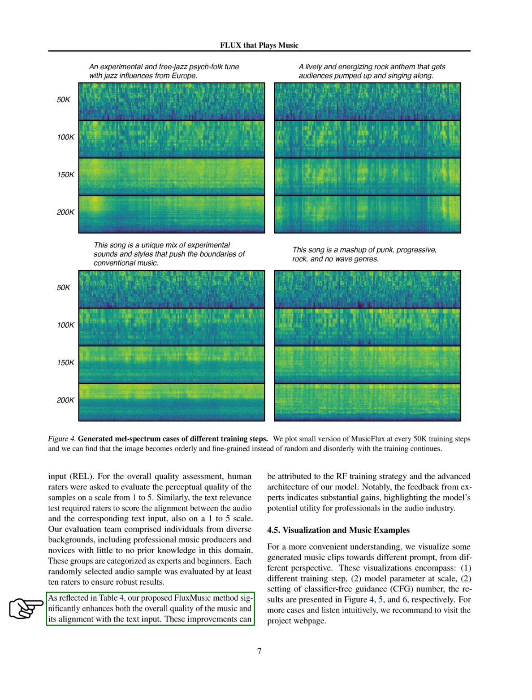Our findings indicate that FluxMusic significantly improves both the overall quality of the music and its alignment with the text input, thanks to the RF training strategy and our model's advanced architecture. Expert feedback highlights substantial gains, suggesting the model's potential value for professionals in the audio industry.